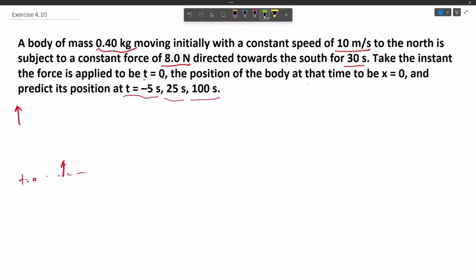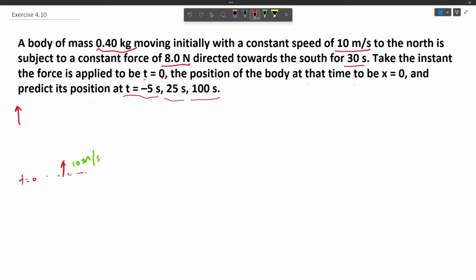So initially it is traveling at 10 meter per second. Now at this instant t equals 0, force of magnitude 8 Newton is directed towards south, that is in negative direction, or the direction opposite to that of the motion of the body.